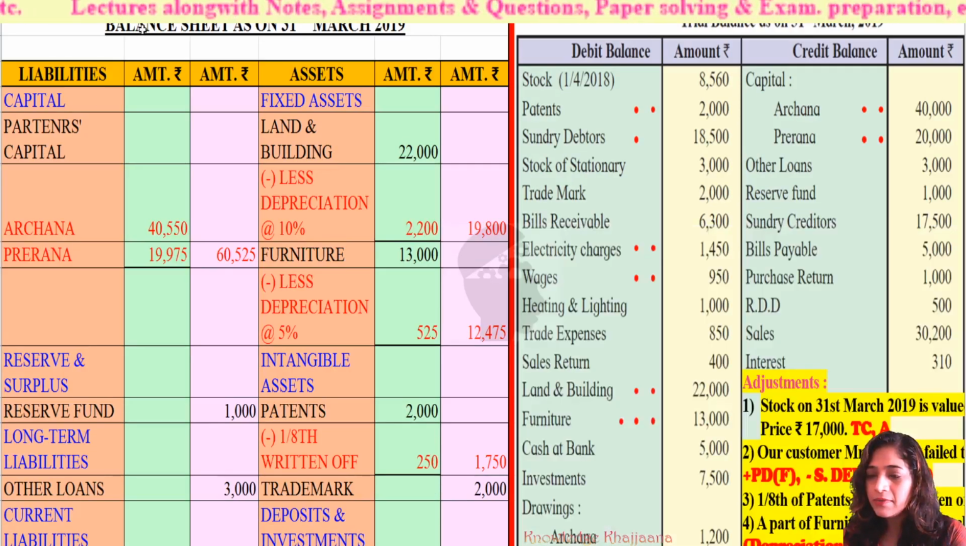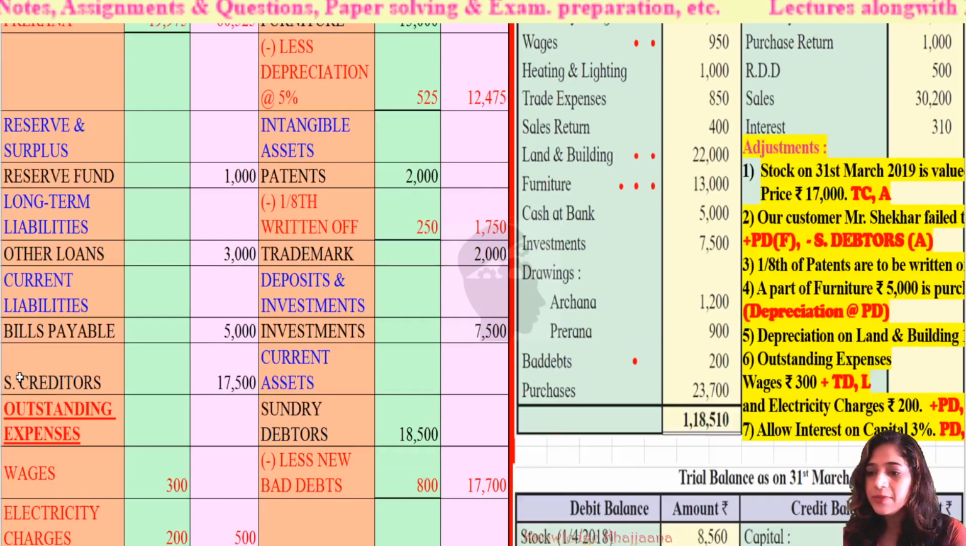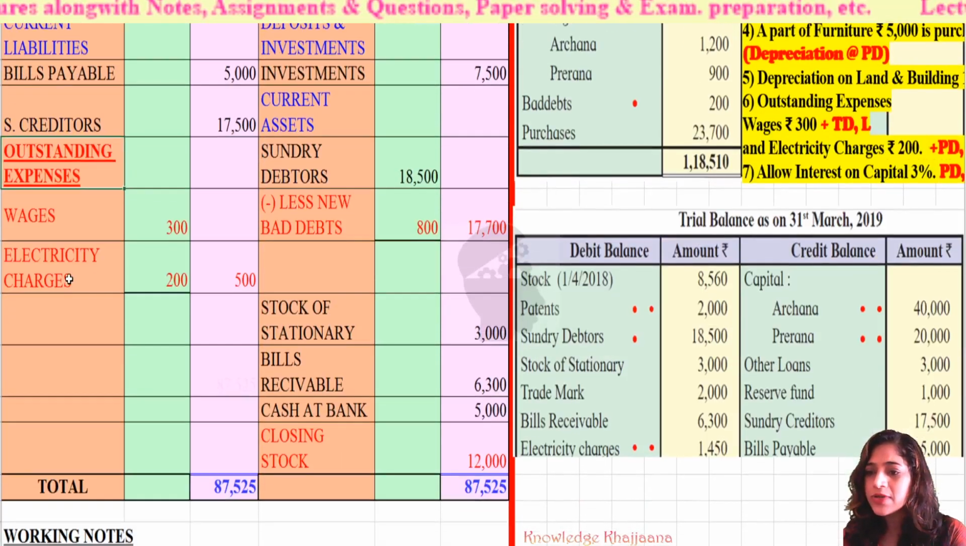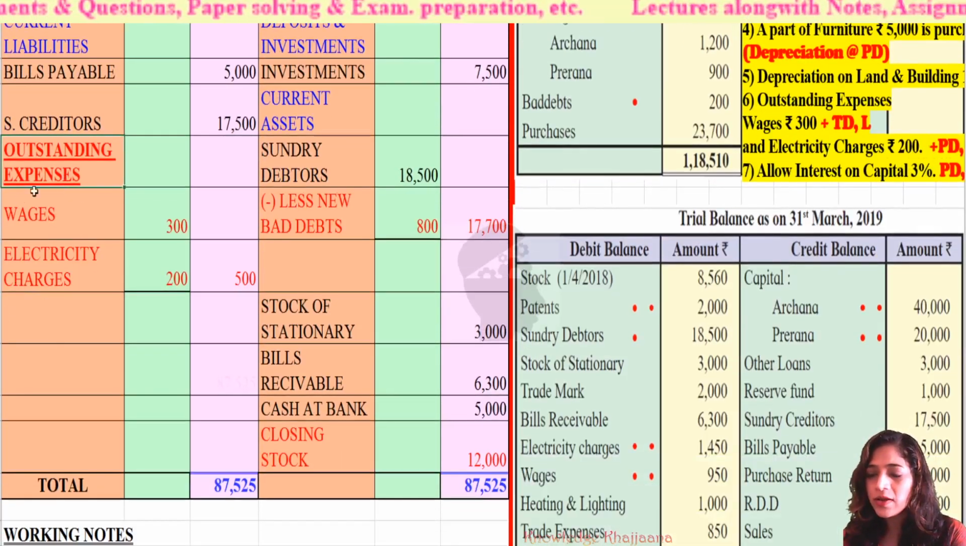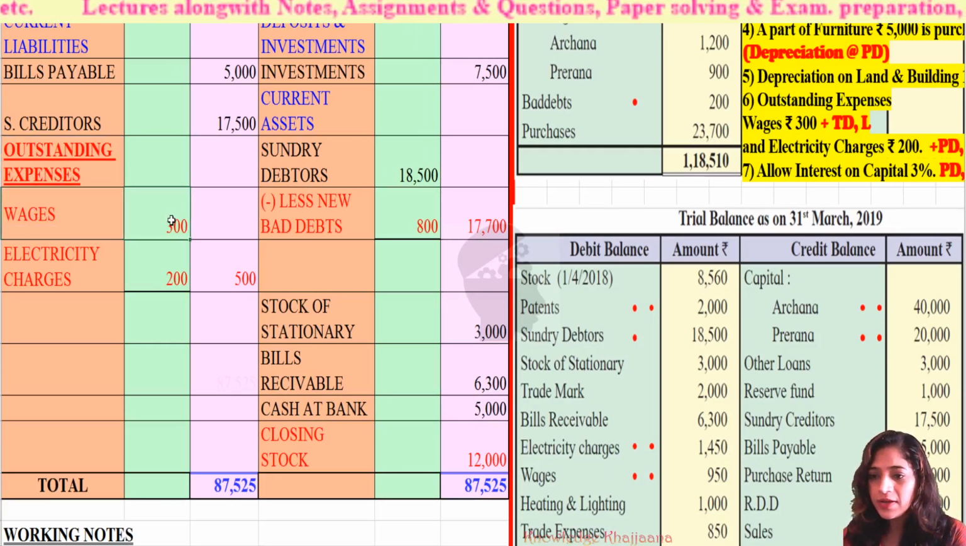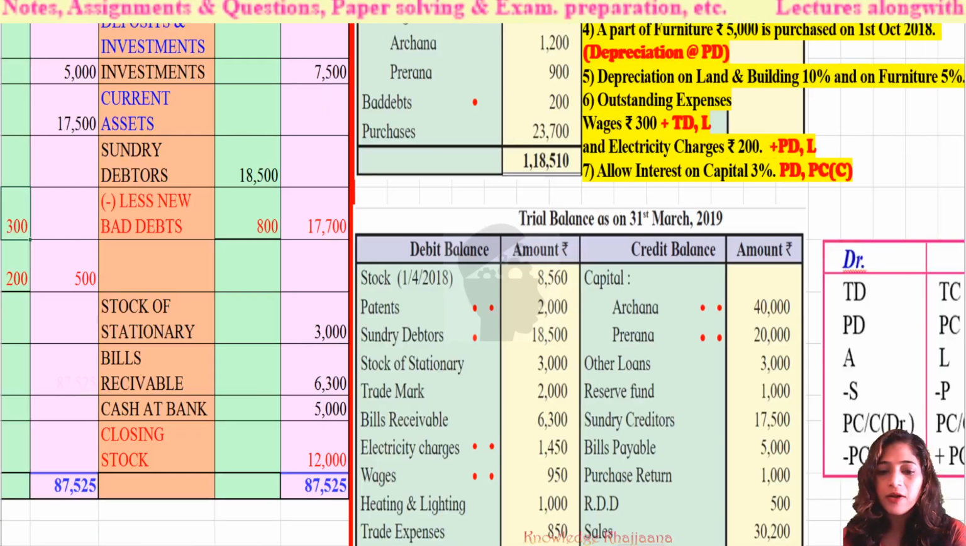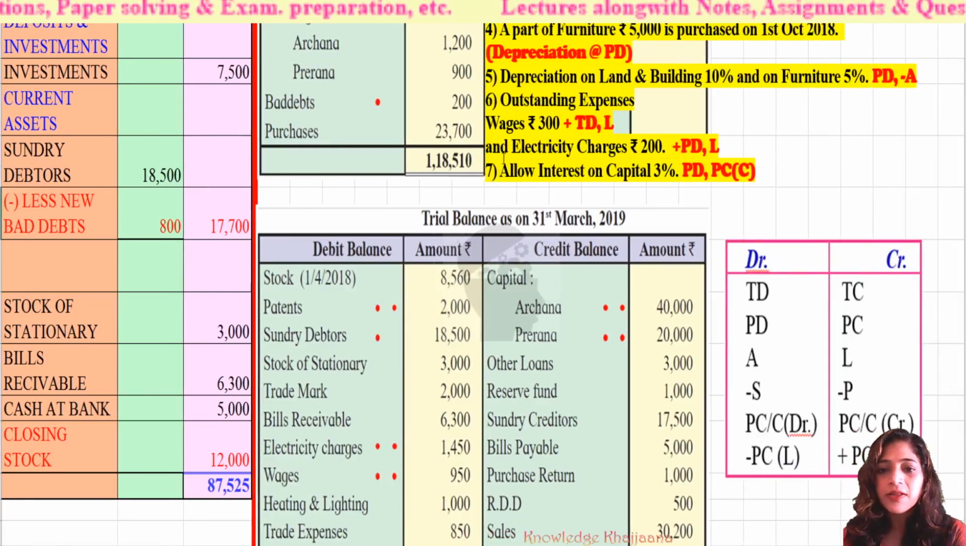This outstanding wages of rupees 300 we have to record in the liabilities of the balance sheet. These are current liabilities. Under current liabilities, I have given one heading, outstanding expenses, because two are there. First is wages, rupees 300, and one more outstanding expense is electricity charges, rupees 200.